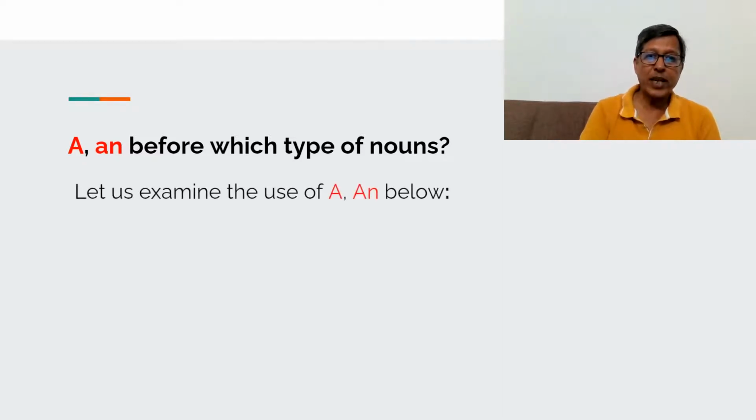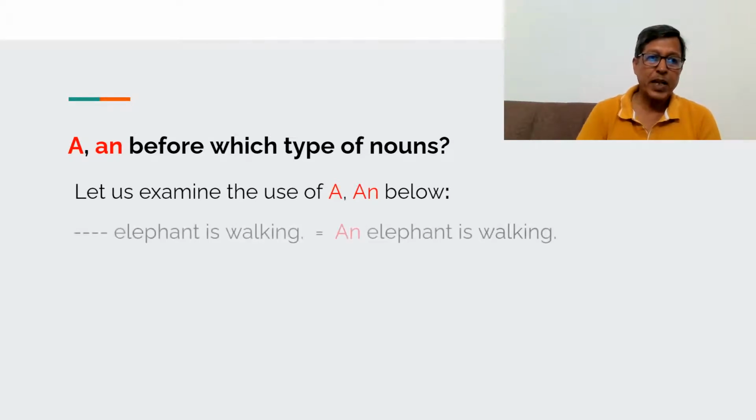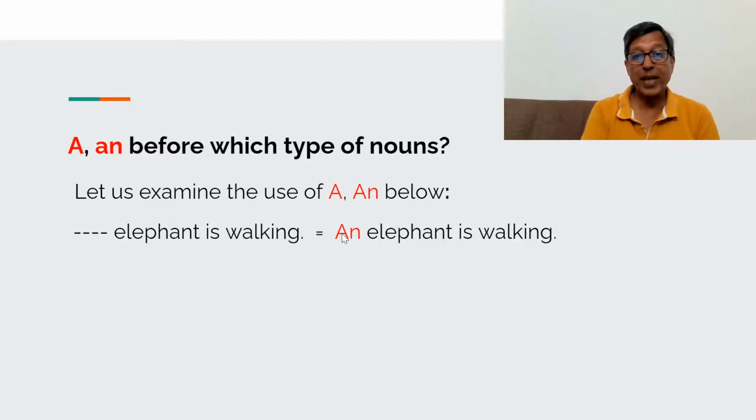Let's examine the use of a and an here. The first sentence begins with a blank, and you can see on the right side, I have filled in the blank. Elephant is walking. In fact, here an elephant is walking should be there. Of course, the can be used, but the is not an option. We have given only two options, a or an. So it should be an elephant is walking. Elephant is a countable singular noun, and of course it begins with a vowel E. So an elephant, not a elephant.